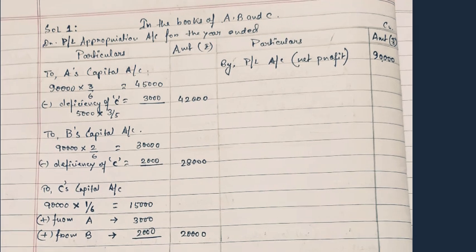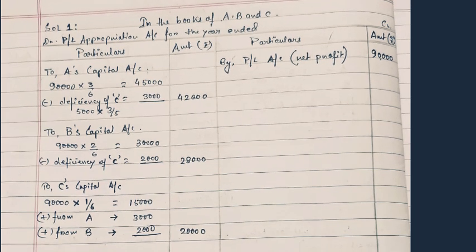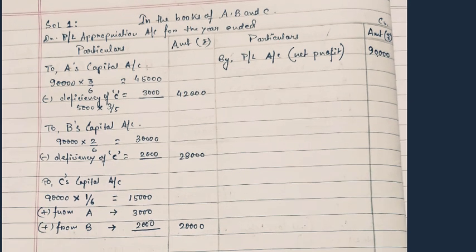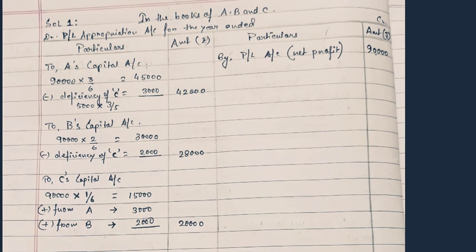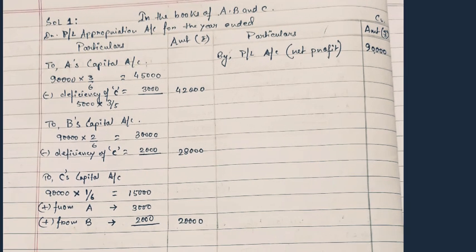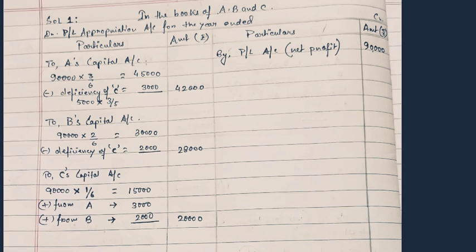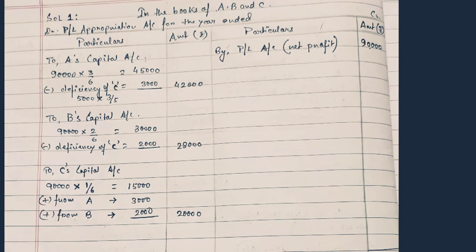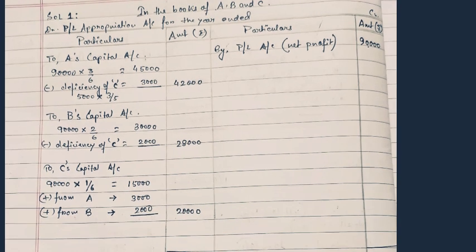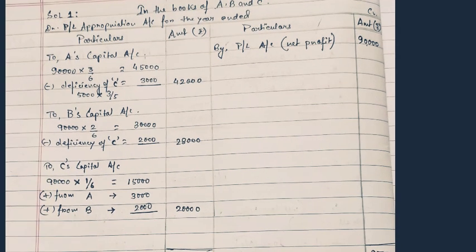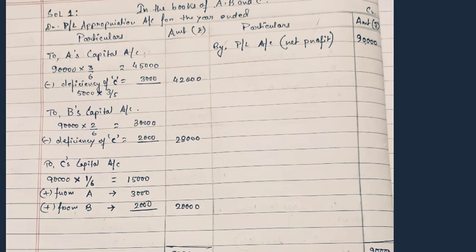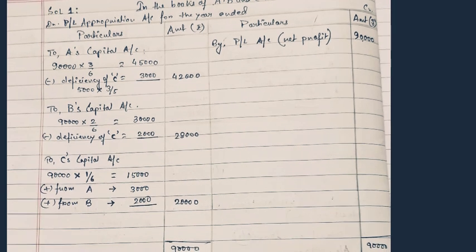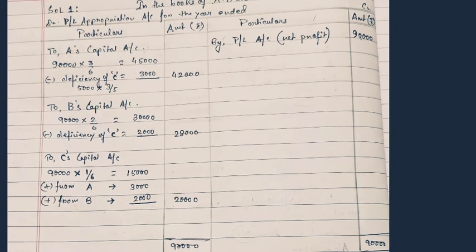And finally we get the profit 42,000 for A, 28,000 for B and 20,000 for C. This is how the profit of a partner and its deficiency is shared among the remaining partners of the firm. In our next sum, we will follow that the deficiency of the difference amount for a guarantee to the partner will be shared by only one partner as per the deed.